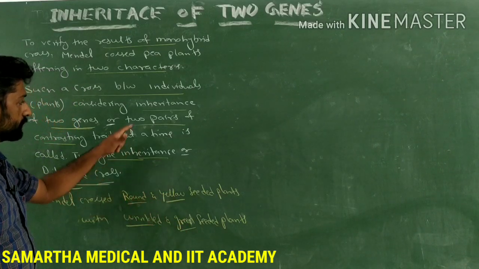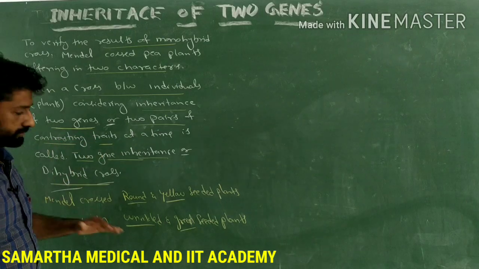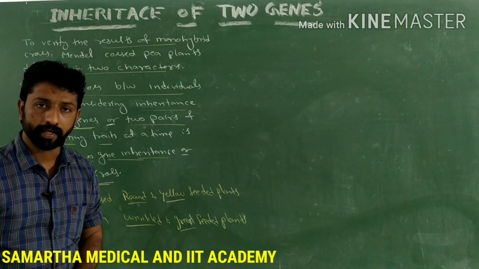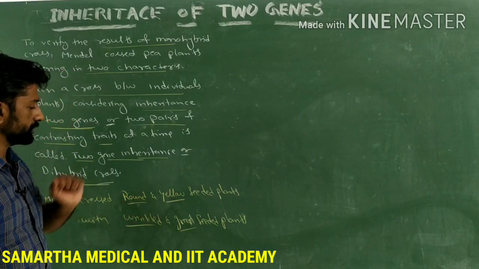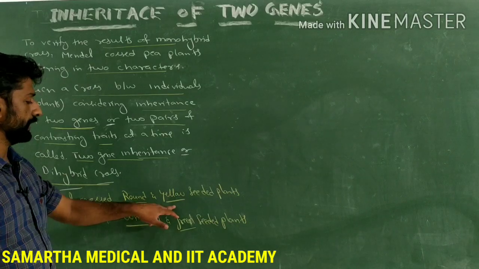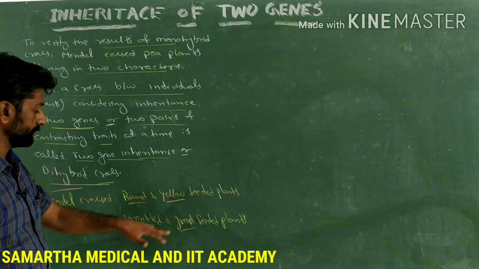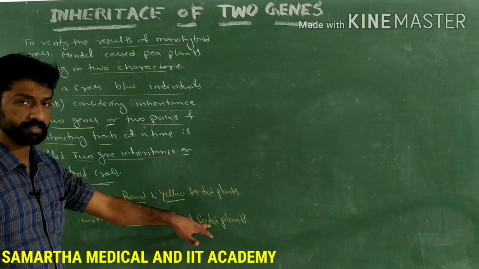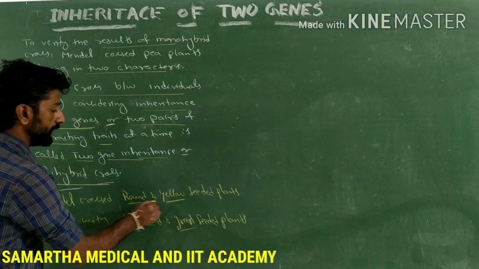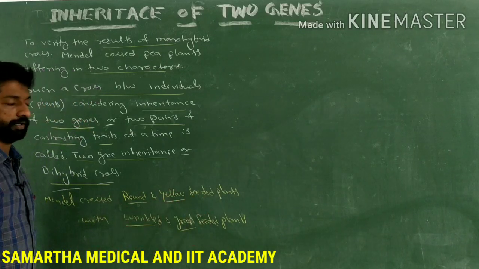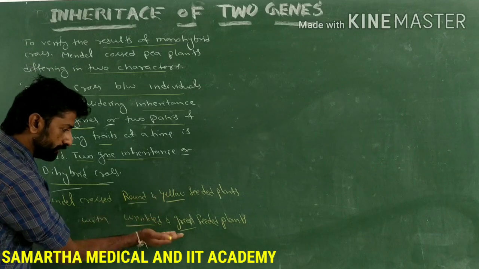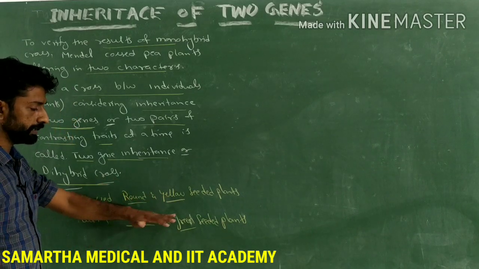So two pairs of contrasting traits are selected. This is representing a dihybrid cross, in which the round and yellow seeded plant is crossed with the wrinkled and green seeded plant.